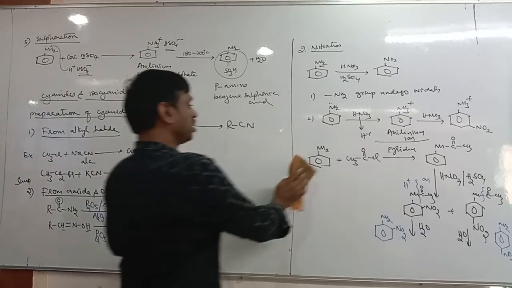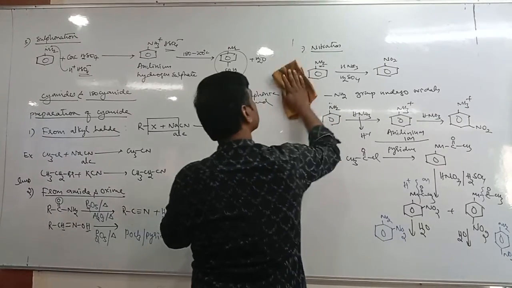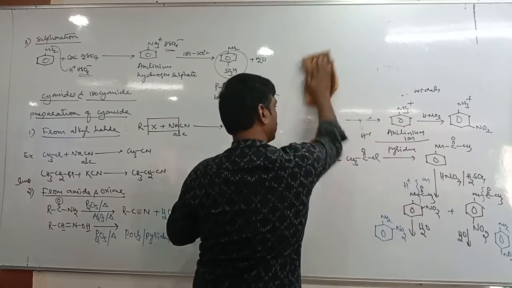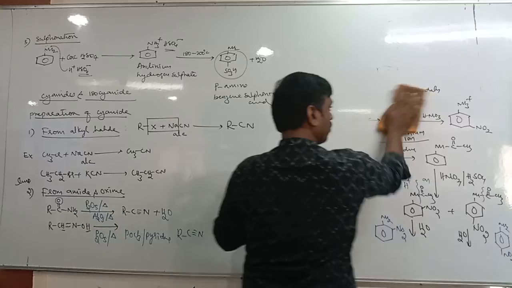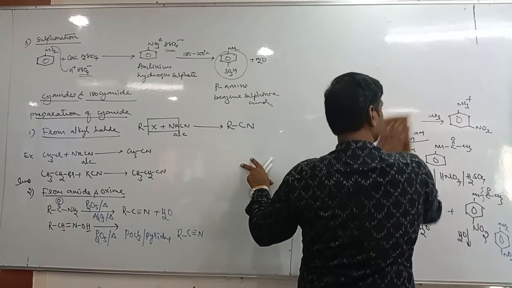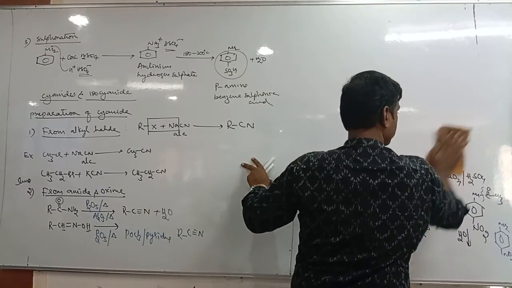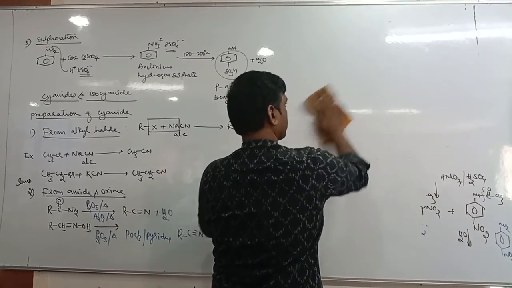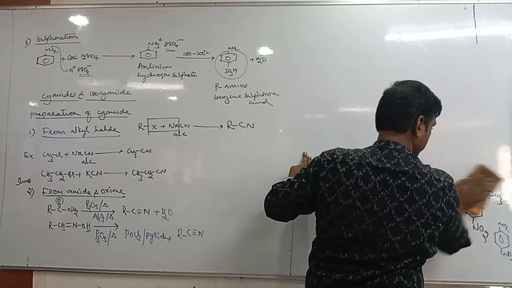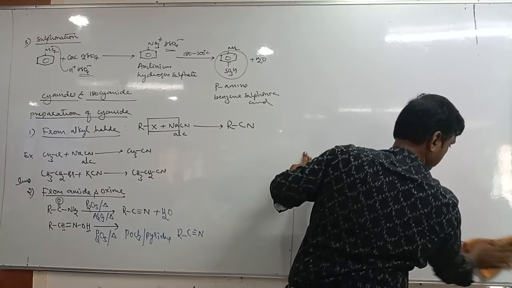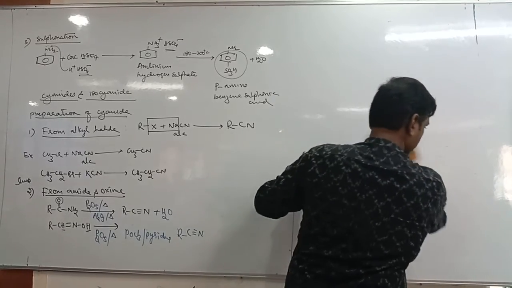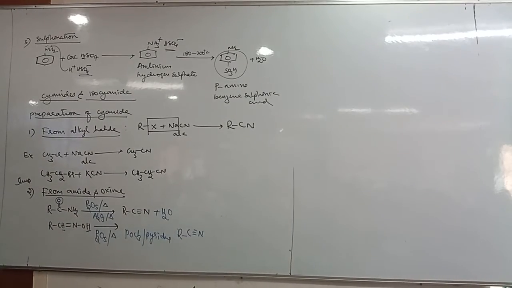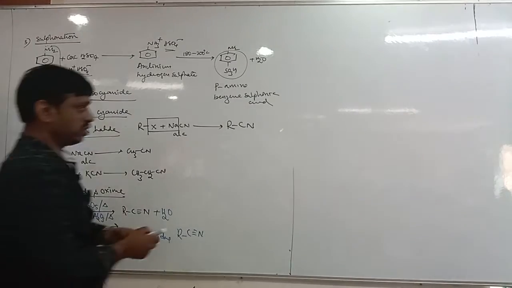Next, the third method of preparation: dehydrogenation of primary amines.